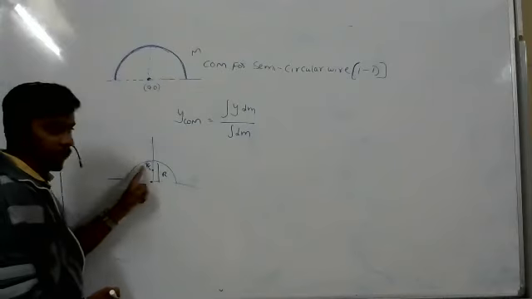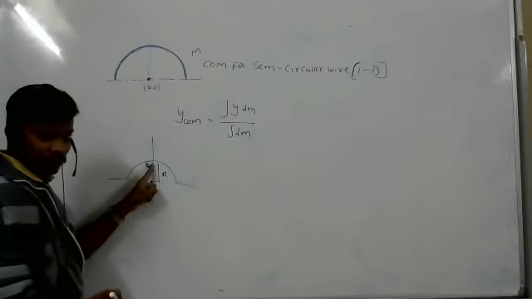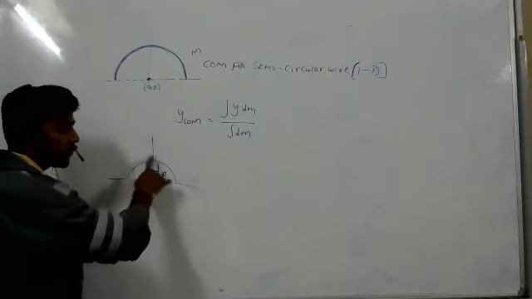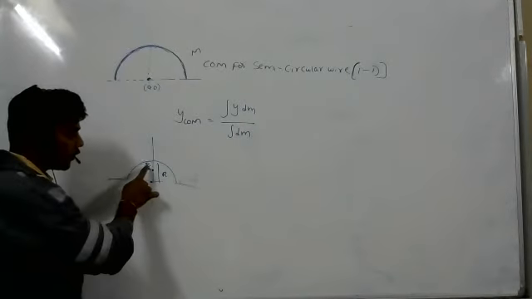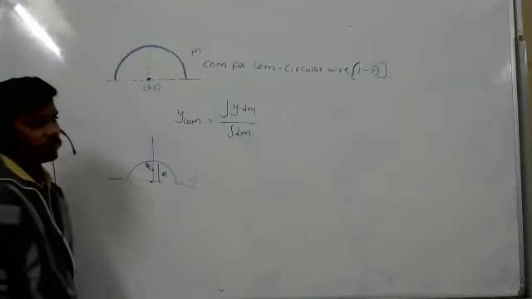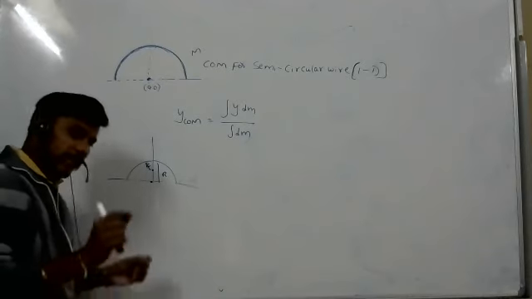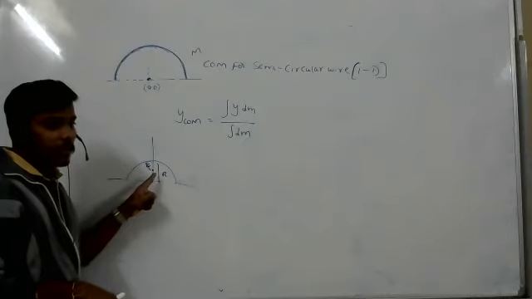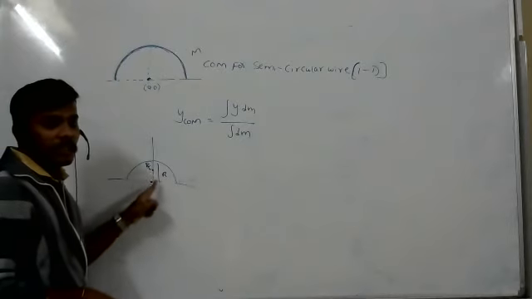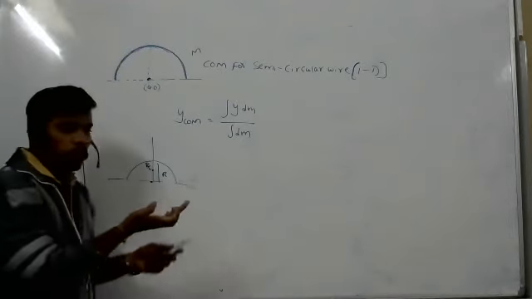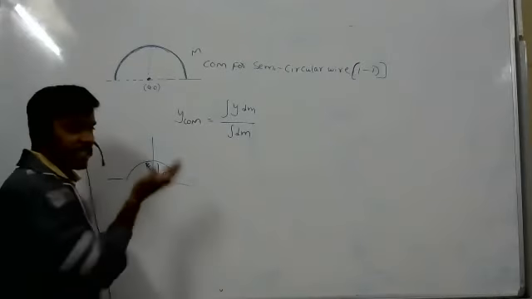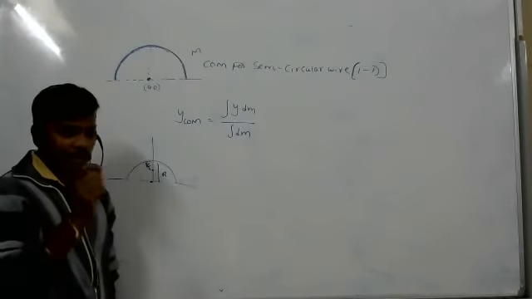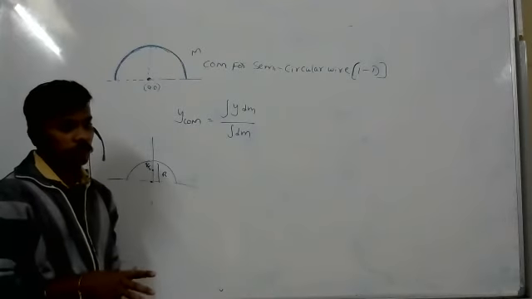Total mass is distributed uniformly. But sir, doesn't center of mass say that every particle has an equal amount of mass? Every particle having equal mass, so the center of mass definitely cannot come exactly at this point. If you hold this type of object exactly at the center, you can't balance it.